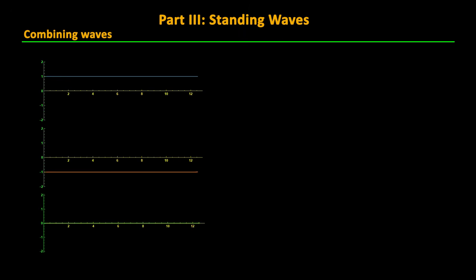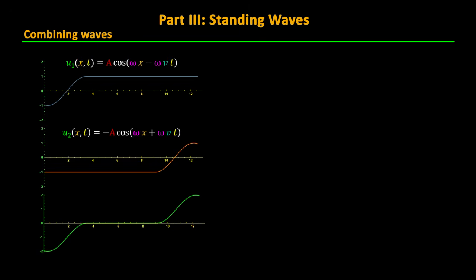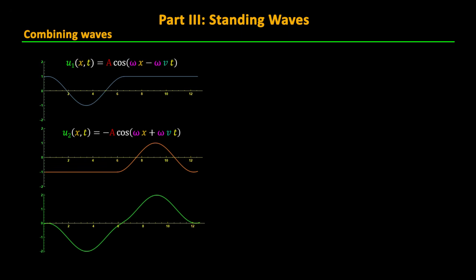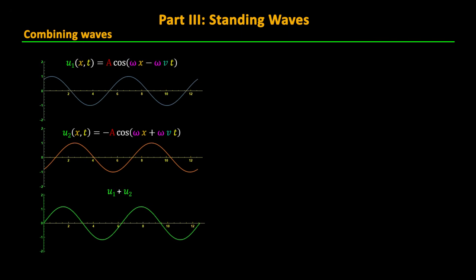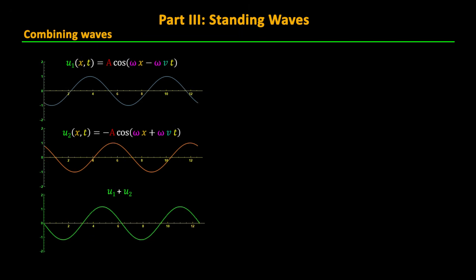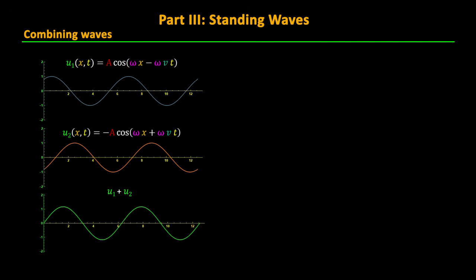So now it's time to add another layer of complexity to our system and see how two traveling waves can interact. We'll start with our cosine displacement function for a traveling wave and have it collide with a displacement wave of identical frequency but traveling in the other direction with negative amplitude and velocity. You can see graphically that these two produce a standing wave.